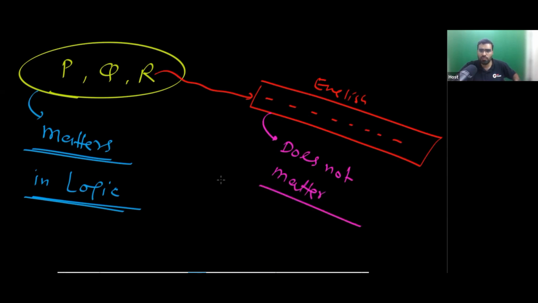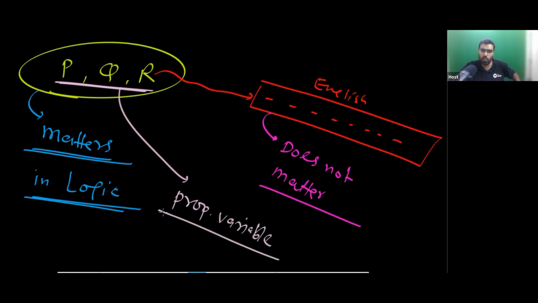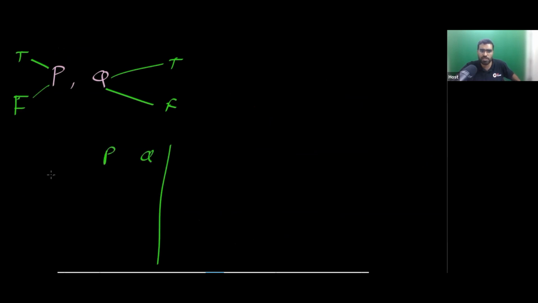Whatever we will do, we will do with only these propositional variables. And when you are dealing with propositional variables, there is never any ambiguity. Whenever you are dealing with propositions, with some propositional variables P, Q, there is never any ambiguity. Either this will be true or this will be false. So there are 4 possibilities if you have 2 variables. So you never have any ambiguity.